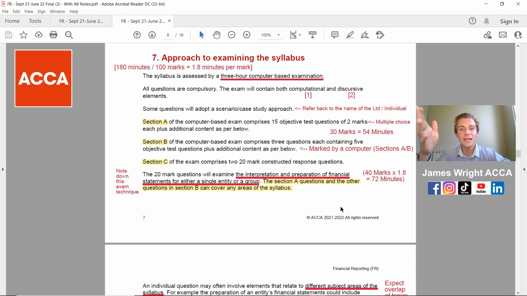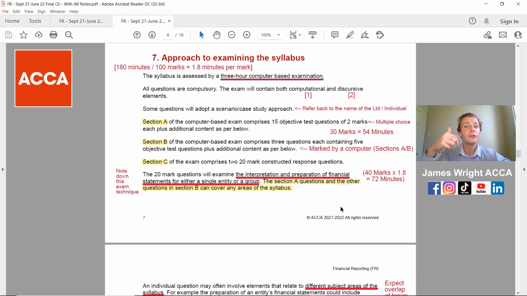In some questions on here, you're going to have a scenario or case study, so actually referring back to it, and a really good exam technique here is to start getting into the habit of writing down the company name or the individual on there. You've got 30 marks in section A, 30 marks in section B, and 40 marks in section C. If you want to go through the actual introduction to this paper, we've got more videos on the channel, so be sure to check that out. I go through it in a bit more detail.